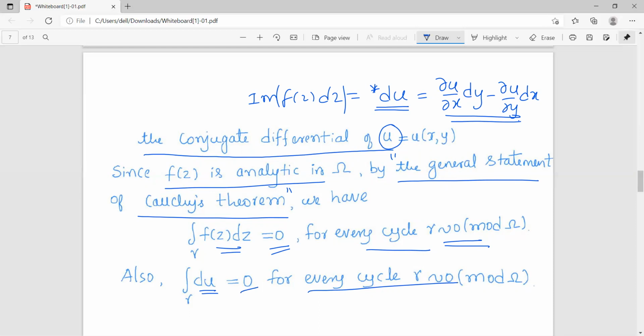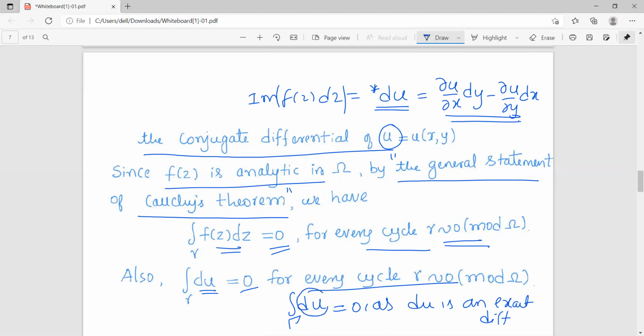So this is because if I consider the integral of du over any closed curve, it will be 0, as du is an exact differential. We have seen earlier, just now in the note, that the integral of p dx plus q dy will be 0 for every closed curve if and only if it is an exact differential.